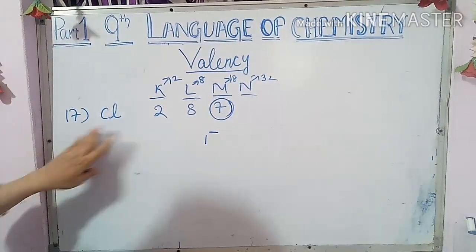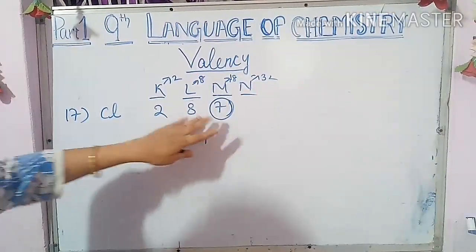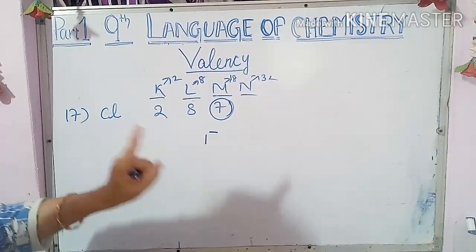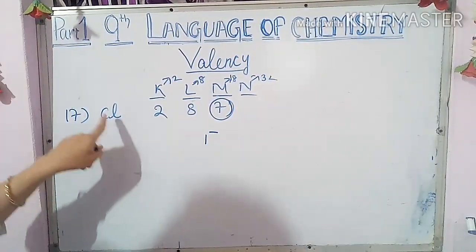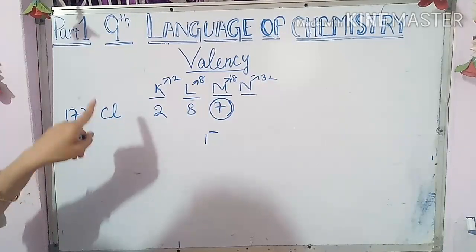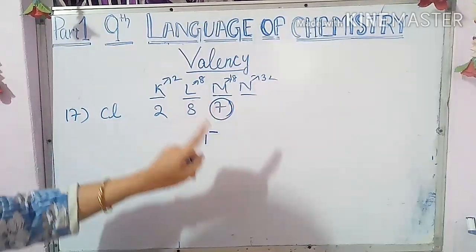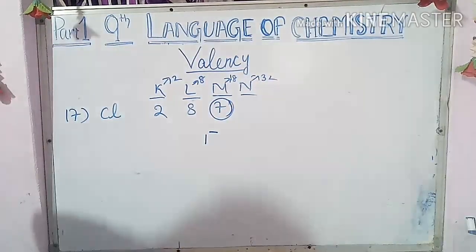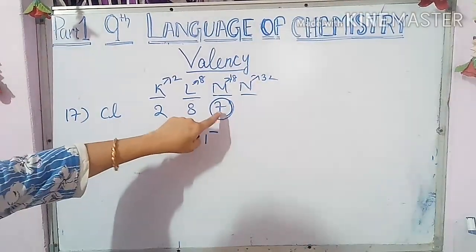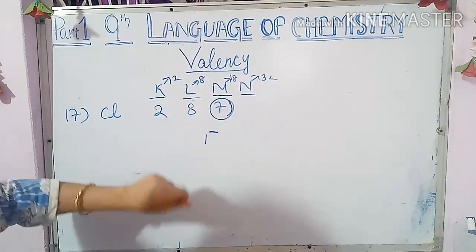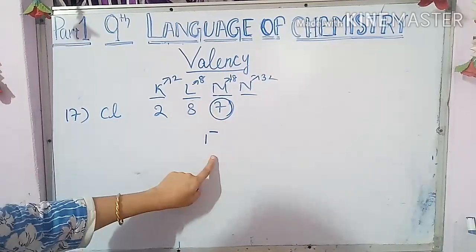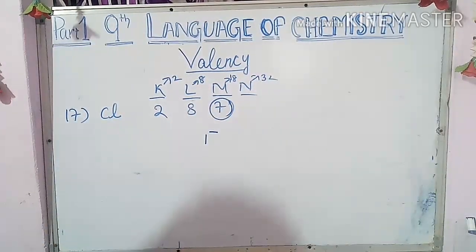See, chlorine means 2, 8, 7. Here Bohr told that every element wants to complete the octet structure, meaning they want 8 electrons in the outermost cell. So chlorine has 7 electrons, and it needs 1 electron to complete the octet structure.